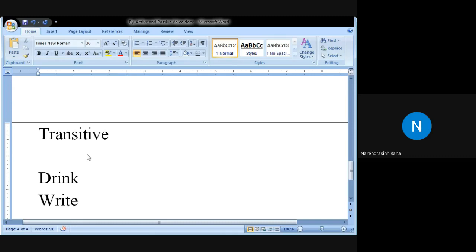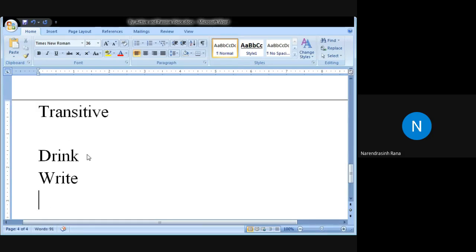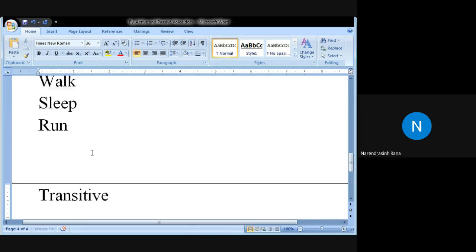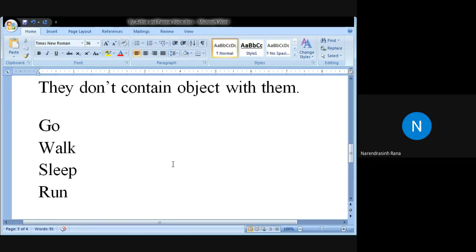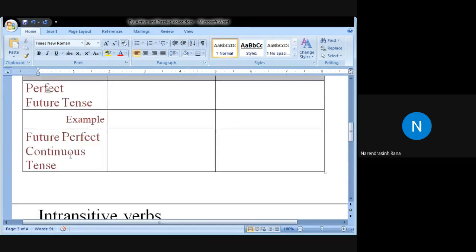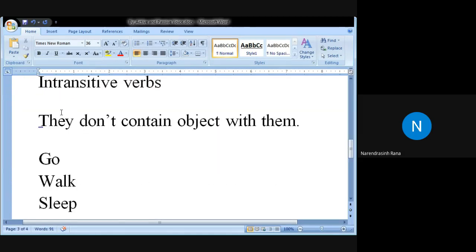So you have an answer. You write what? Book, essay, assignment, anything. You have other examples. Speak what? Speak the truth. Speak loud. Okay, so loud is an adverb, but truth is an object. So this is how transitive and intransitive verbs work. Tirth Patel has given an example: we will be going to market.